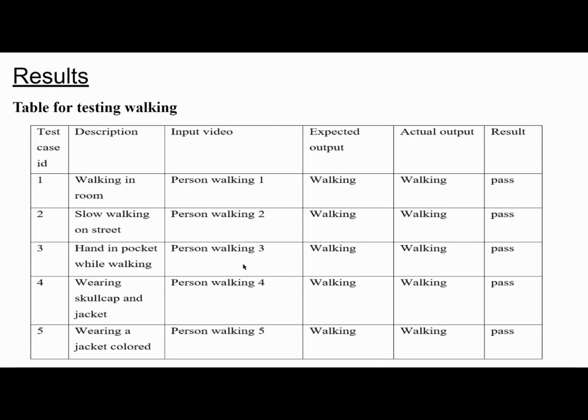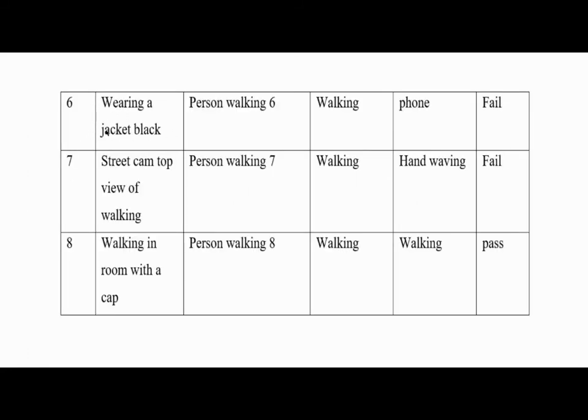I'll show you the failed test cases where our model failed to identify the activity. Like wearing a black jacket was a failed test case. For person 6, it was showing as a phone, and for street cam top view of walking, it was showing hand waving for the walking model. So this is one of the frames in the video we have fed in for testing. This is how it shows the output. Walking, the person is actually walking from right to left.